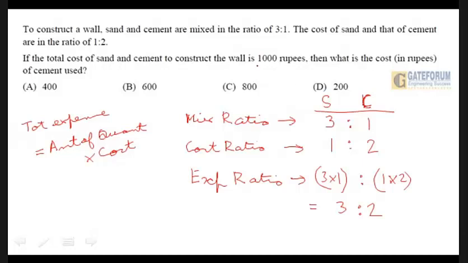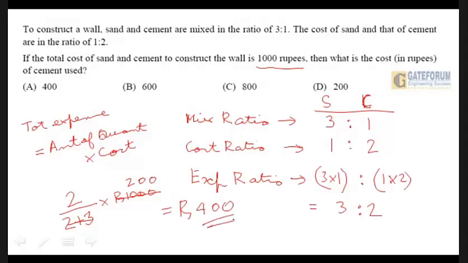The total cost is 1000 rupees. They have asked what is the cost of cement used. So we will say that the cost of cement used will be 2 divided by 2 plus 3, multiplied by rupees 1000. 2 plus 3 is 5. So it cancels, becomes 200, and the value will be rupees 400. Let us see if there is any option. Yes, option A has the same value. Okay, so this is the one. Let's move on.